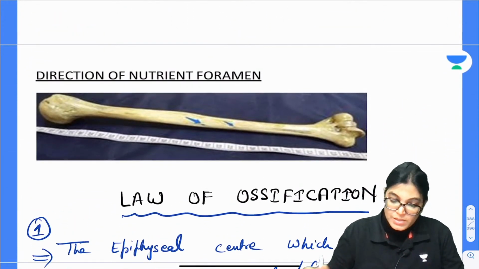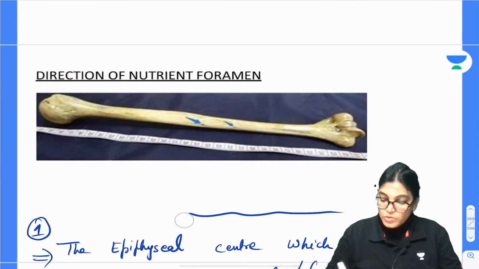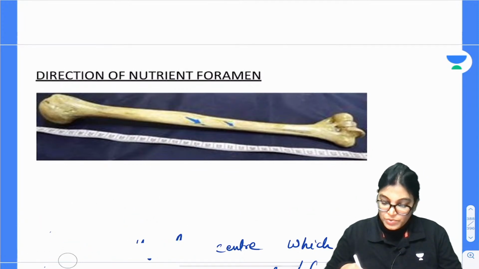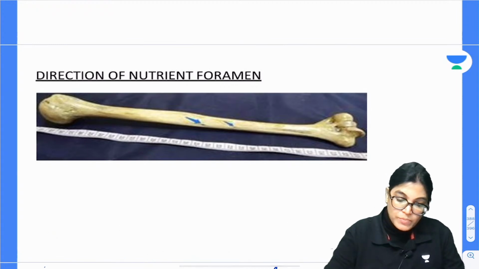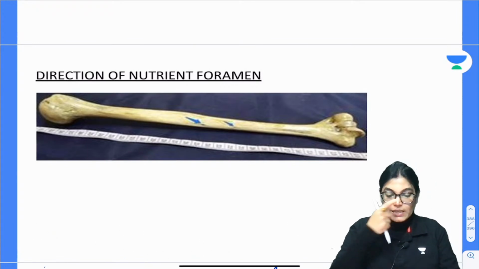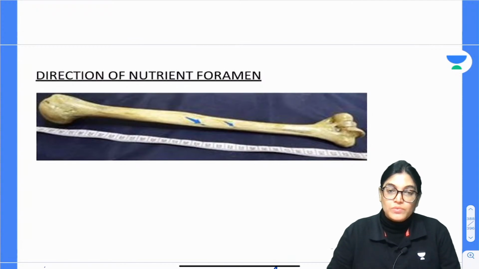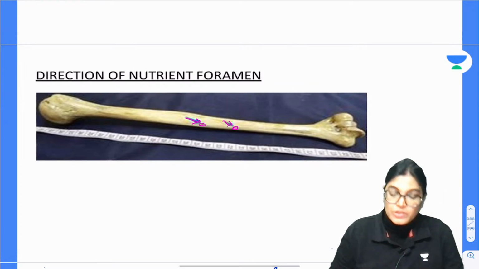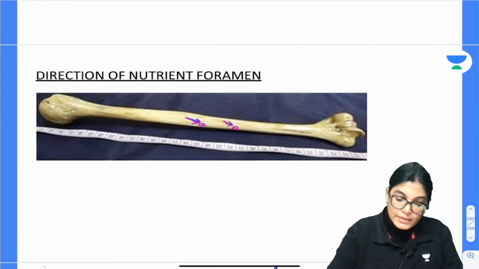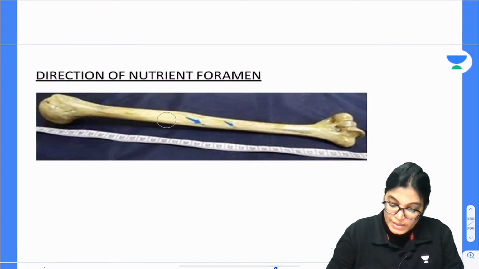So let's talk about this. The other important point which I want you to explain is about the Newton artery foramen. So my dear aspirants, in this diagram you can see the direction of Newton foramen has been shown with the arrow. This is exactly the arrow showing the Newton foramen location. If I rub it also, you can clearly see.